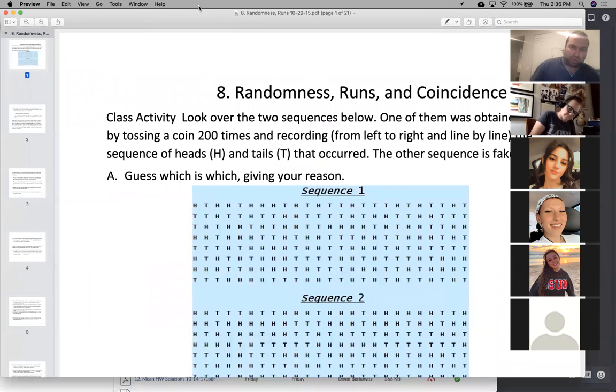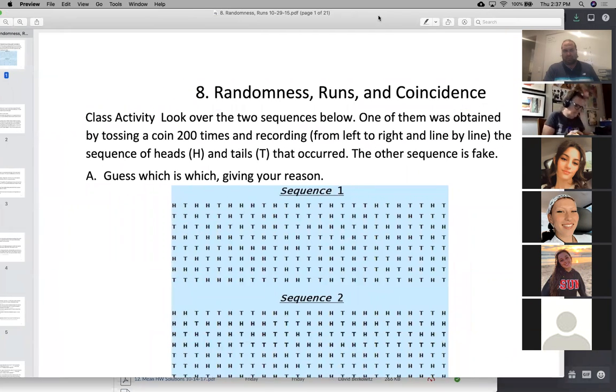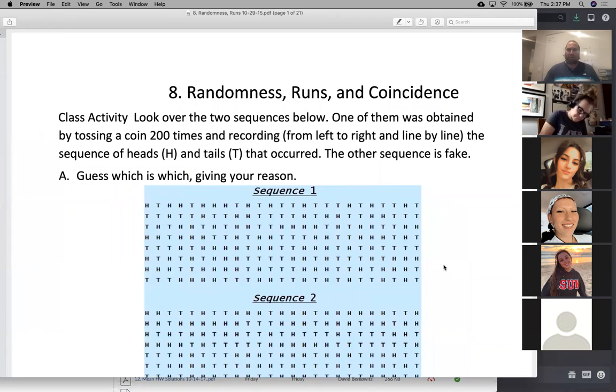And let's go now to chapter 8. Chapter 8 was on randomness, runs, and coincidence. Essentially, the idea of chapter 8 was that randomness is not necessarily what you expect to see. The conscious understanding of randomness is no pattern. But if something is truly random, then you should expect to see some patterns every now and again, because in a true random situation, patterns will show up as well.